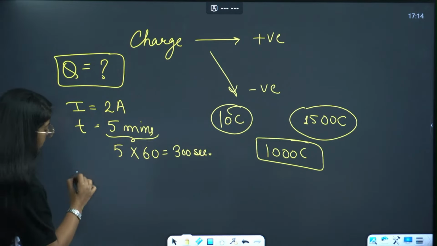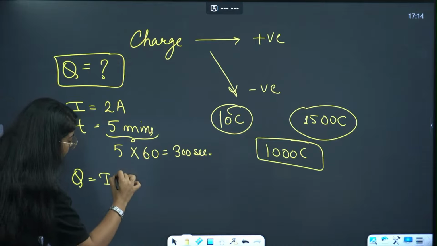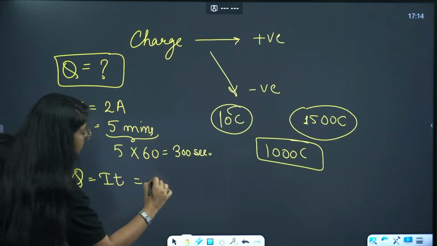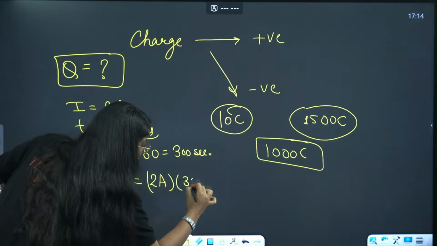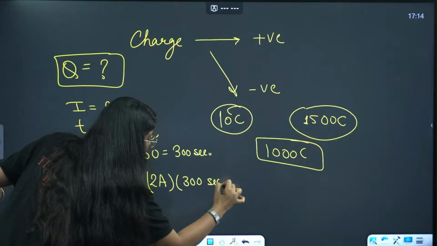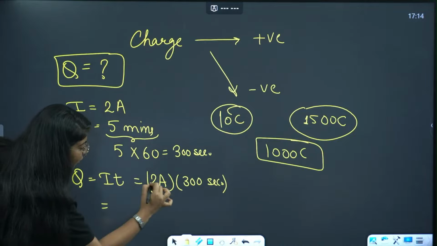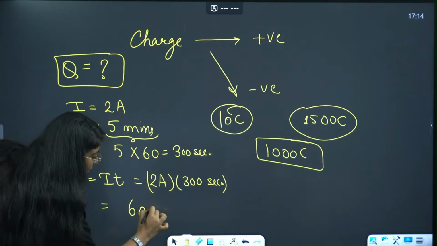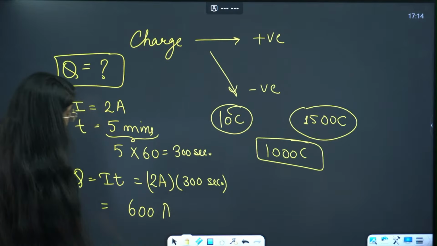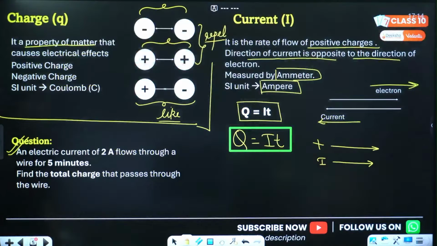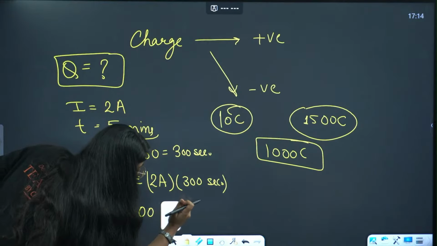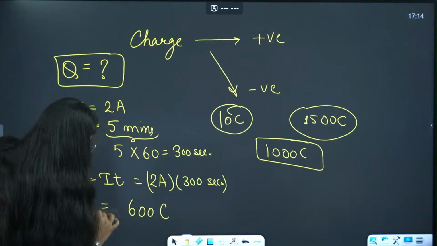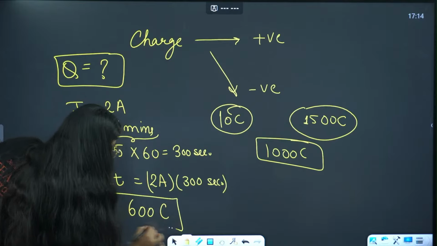Done. Now just Q equals I into T. I is what? I is 2 ampere. And time is what? 300 seconds, right? So that will be 2 into 3 is 6. That will be 600 charge. Correct? We have to find charge. So what will be the SI unit of charge? SI unit of charge is coulomb. The answer came to 600.